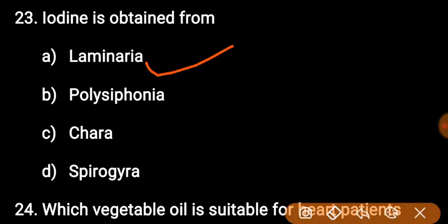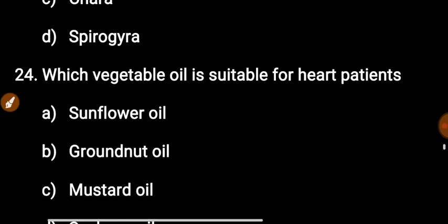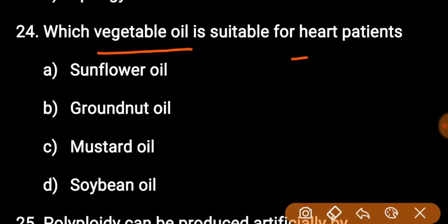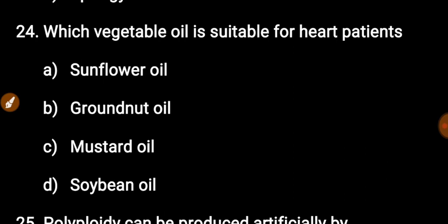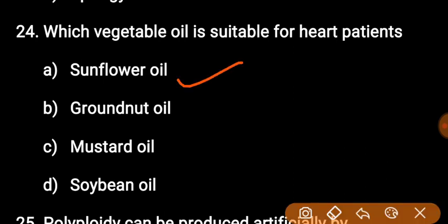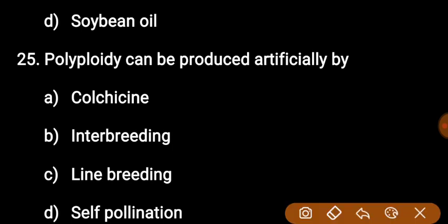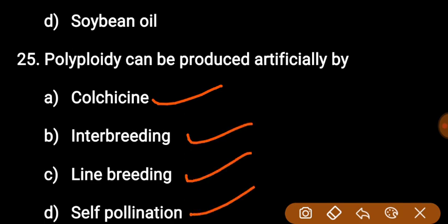A option is right. Next question: which vegetable oil is suitable for heart patients? Options: sunflower oil, groundnut oil, mustard oil, soybean oil. The right answer is sunflower oil. Next question: polyploidy can be produced artificially by colchicine, inbreeding, line breeding, or self-pollination.